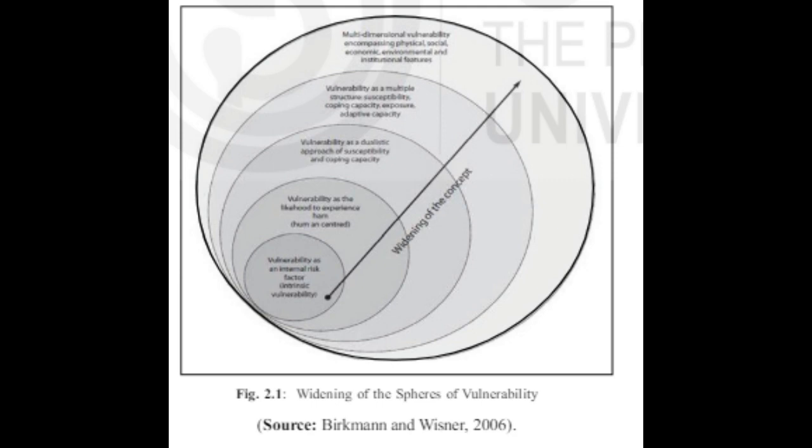Thus, it is the function of three factors, i.e., the sensitivity, adaptive capacity, and the degree of exposure of the system to climatic hazards (IPCC 2001). In the context of sustainability science, Turner has defined vulnerability as the degree to which a system, subsystem, or system component is likely to experience harm due to exposure to a hazard, either to a perturbation or stressors (Turner et al., 2003, 8074).